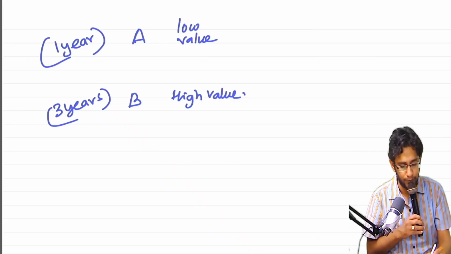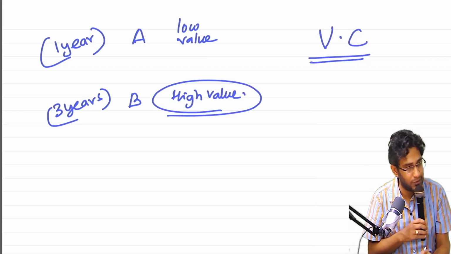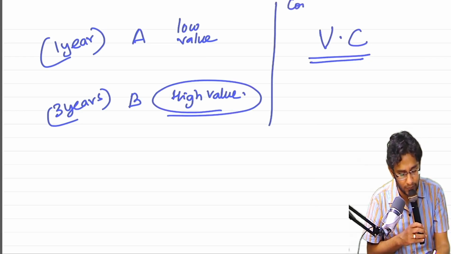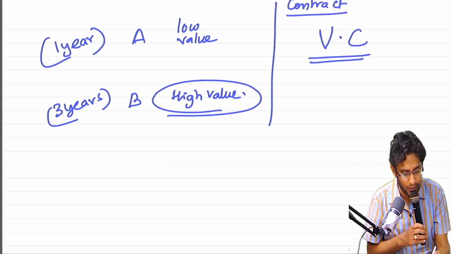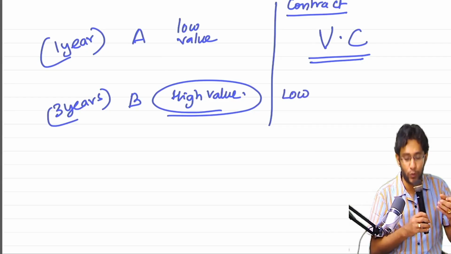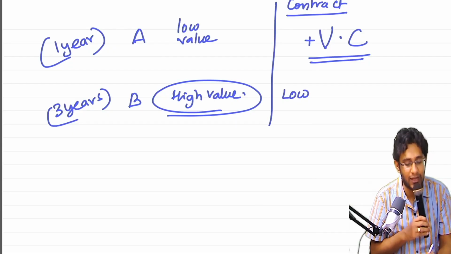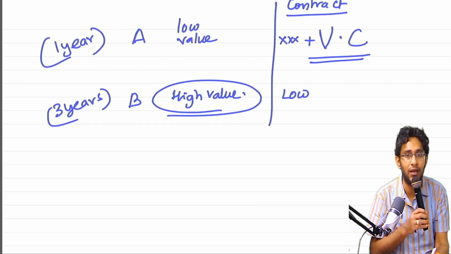What will they do? In the contract, they will put the variable consideration part low for the high value item, so the remaining portion of B's consideration, whatever is there, they will put it as variable consideration in A.